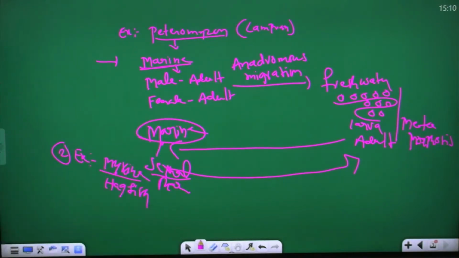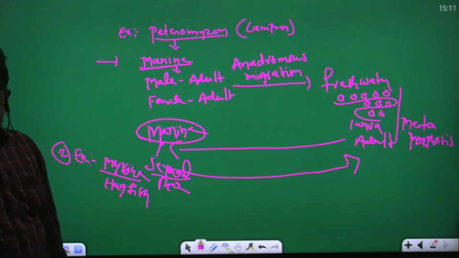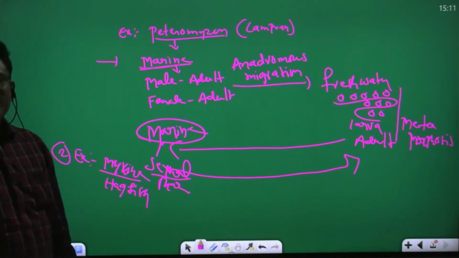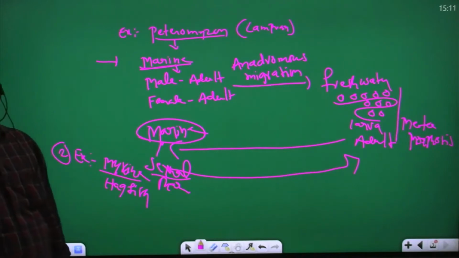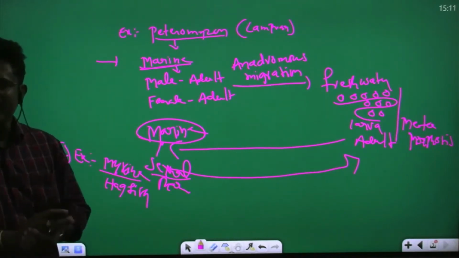Common name is a hagfish. Yes, so this is a cyclostomata. Agnatha means jaws are absent. So agnatha organisms are cyclostomates. They are living organisms, and they commonly live in marine water.